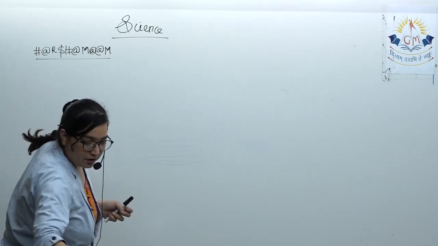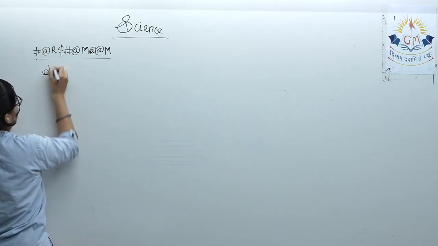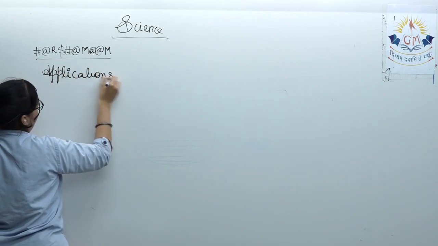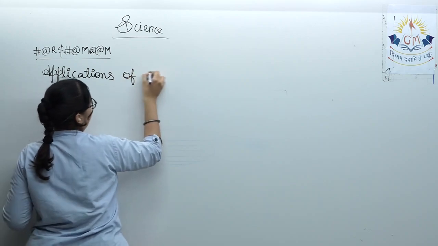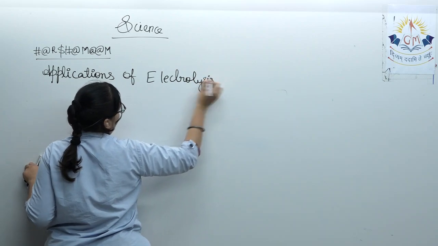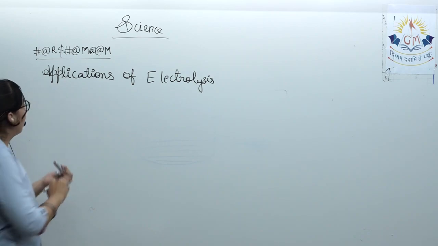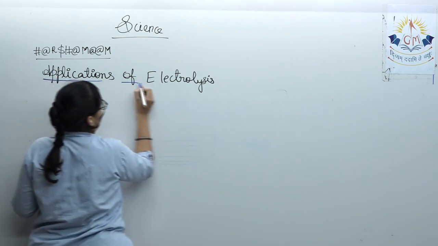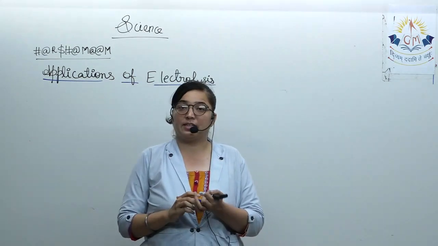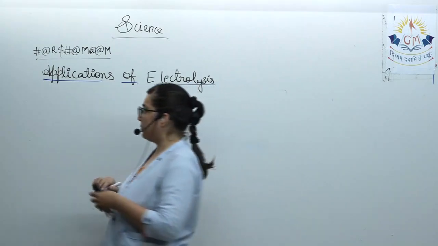This is the first topic of today: applications of electrolysis. Among the applications of electrolysis, as we discussed right now, manufacturing of NaOH comes first.